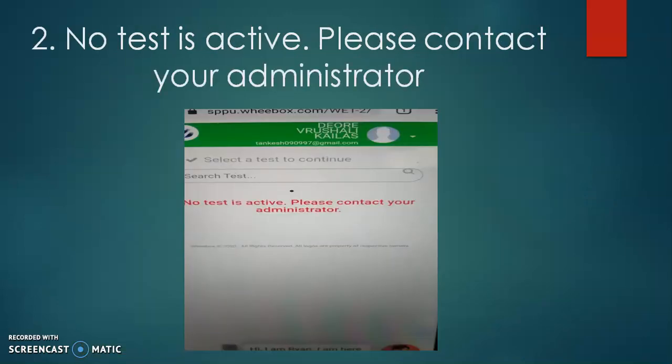Now second, there was this type of message: no test is active, please contact your administrator. So either contact your administrator, that is your college or exam CEO, or if that is not possible, you can call the university phone numbers. If not, there are some mail IDs I have mentioned over here. You can take photos of your screen from another mobile and upload those screens to your email ID if you get such a problem.